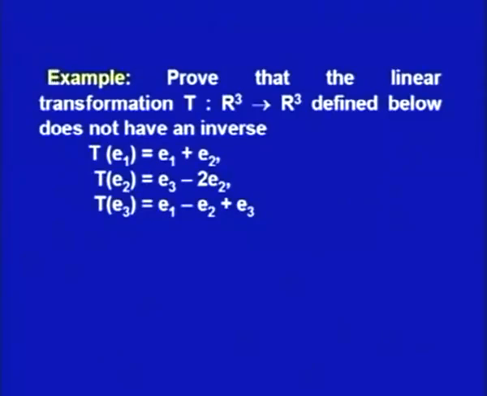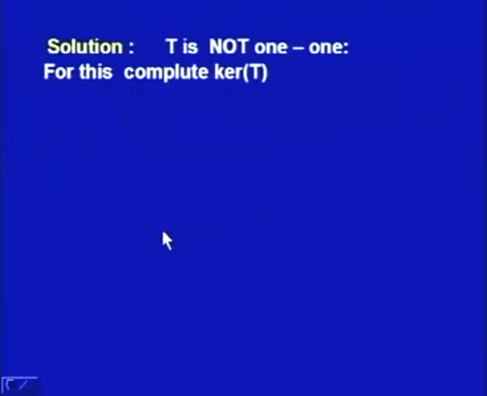Now in the next example, we will take a linear transformation defined as T of E1 equal to E1 plus E2, T of E2 as E3 minus 2 E2, T of E3 as E1 minus E2 plus E3, and then we will see that this does not have an inverse. To prove this, we will see that it is not a 1-1 transformation, and for this purpose we will compute first the kernel of T.